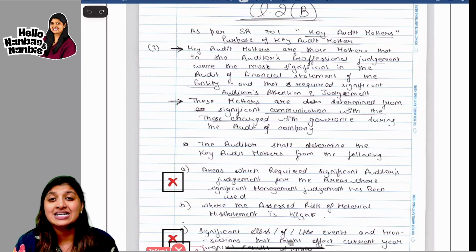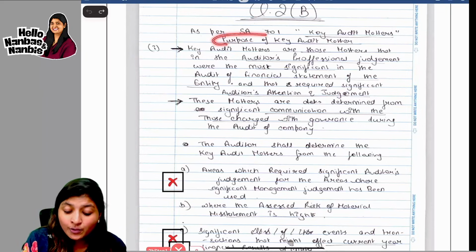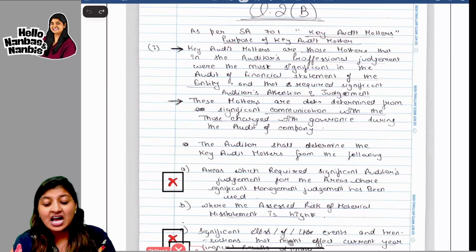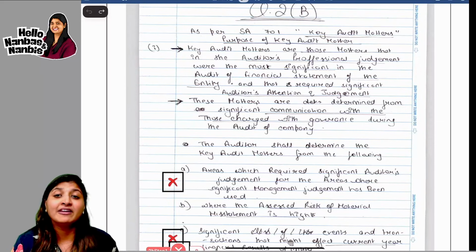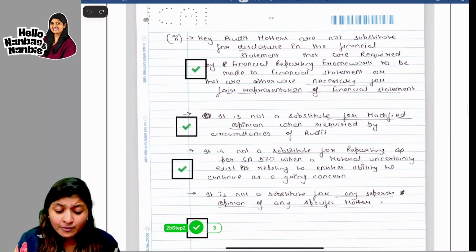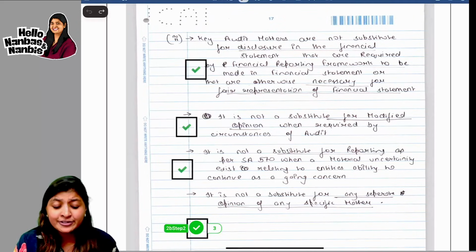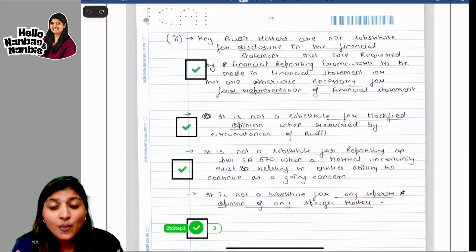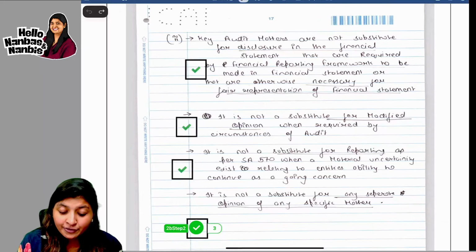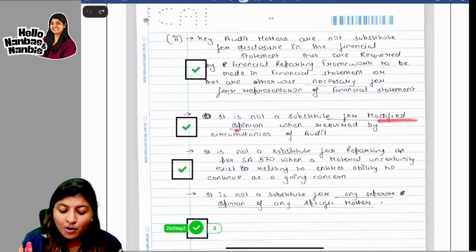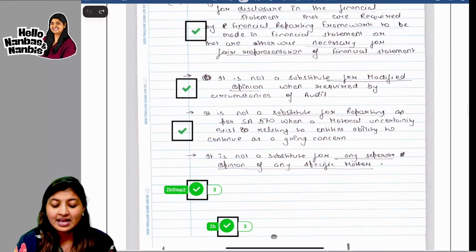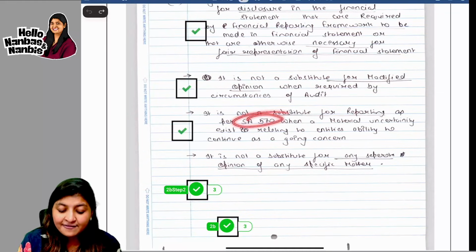What you have to understand is first read the question properly. They are asking the purpose in the first part of the question. That means you have to give the purpose. In the second part, what are they asking? It is not a substitute for 4 things. What are the 4 things? It is not a substitute for a disclosure in the financial statement, not a substitute for modified opinion as per 705. It is not a substitute for SA 570.